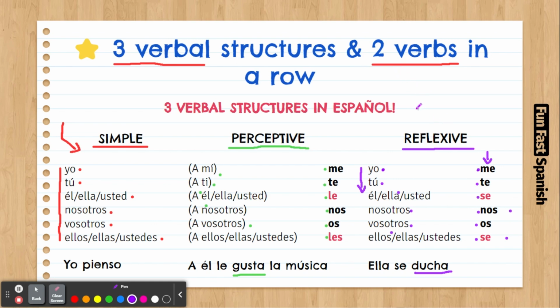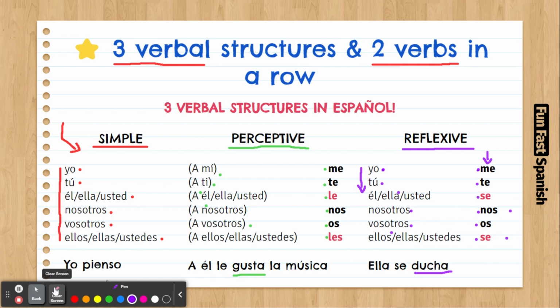Yeah. In English, you also put two verbs in a row. You can say, I want to eat. So, I want is the first verb. To eat is the second verb. Yeah, and they are both in a row, one after the other. So, let's have a look at this.